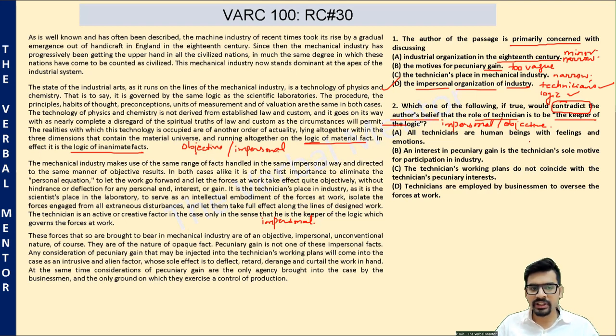It does not mean their feelings interfere with their work or make them biased. You may have feelings, but you may still have control over them, or you may shun them while working, and not let these feelings hinder or interfere with your objective working plan. So option A only tells that they have feelings. That does not contradict the fact that technicians have to be impersonal while working. They have to be objective keepers of the logic of the machine industry.